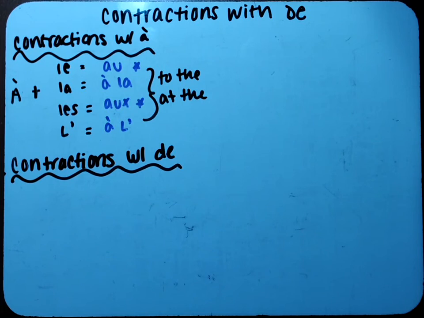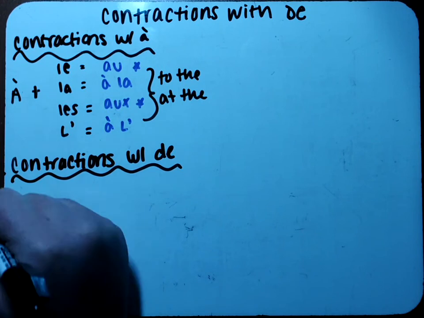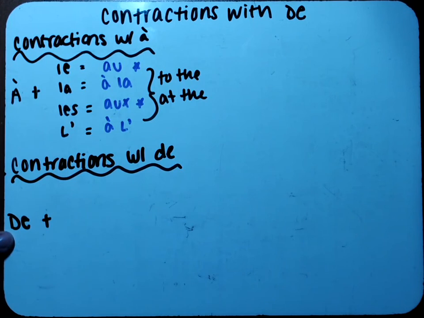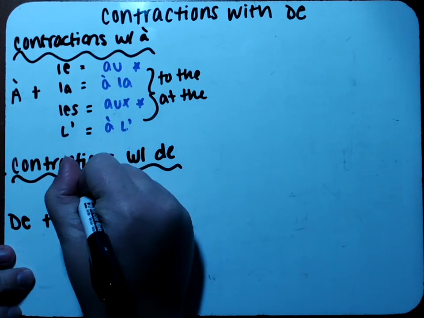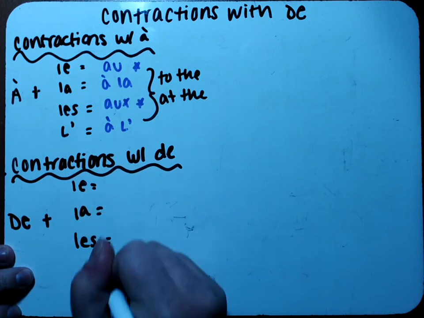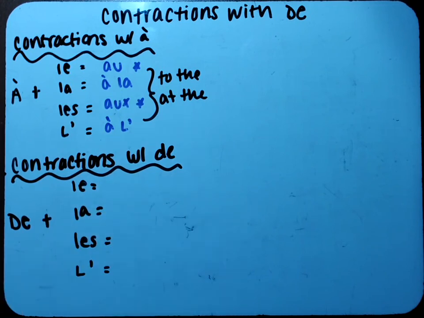So with our contractions with de, let's go through and fill in what our new contractions are. Now, the contractions with de follow the same pattern as the contractions with à, as far as two of them change and two of them don't. So looking at this real quick, which two do you think are going to change? I'll give you a second to make a guess. Okay, hopefully you've got your guess.